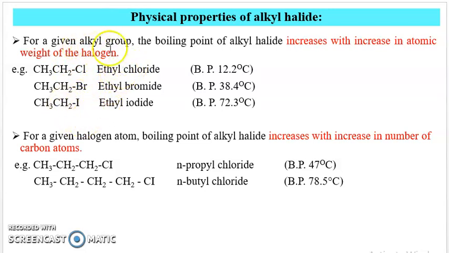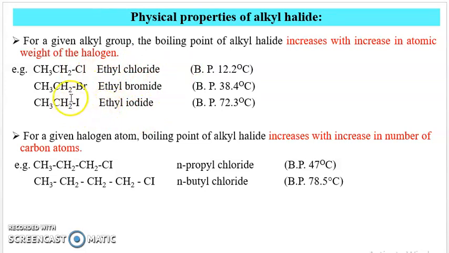So for a given alkyl group, the boiling point of alkyl halide increases with increasing atomic weight of halogen. The first example is ethyl chloride, ethyl bromide, ethyl iodide.